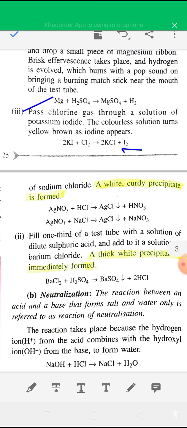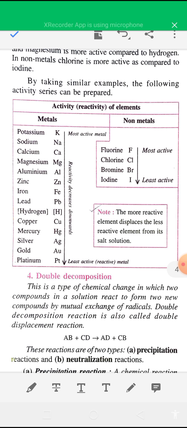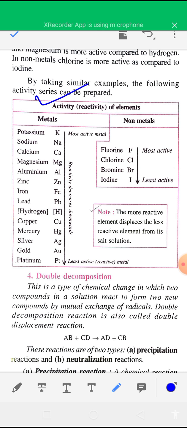Observation with chemical reaction you have to remember. Okay, now you see here one table is given. Activity series, it is activity or reactivity of element, and this is activity series of metal, and this is activity series of non-metal. Okay, so in this activity series of metal, you can see those metals are given at the top. These are very reactive metals like sodium, potassium, calcium, magnesium. These are very highly reactive metal, and potassium is the most active metal.